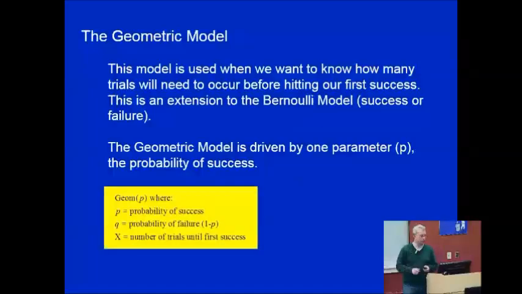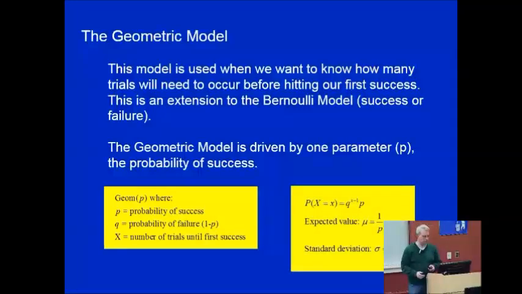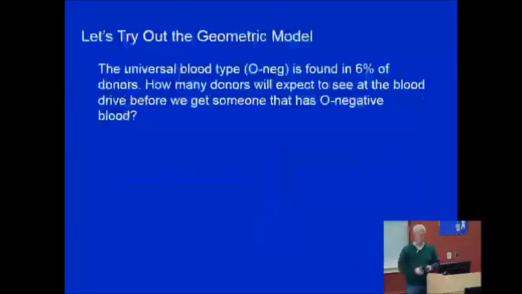So let me give you a sample. The p we're going to use in the equation is p, the probability of success, and q, the probability of failure, which we've talked about before. The other key value we'll need to know is the number of trials, how many times. So derived from that are a couple equations. We have our expected value, we have our standard deviation. And let's put this to work once.